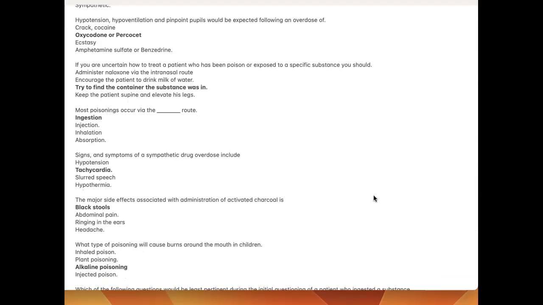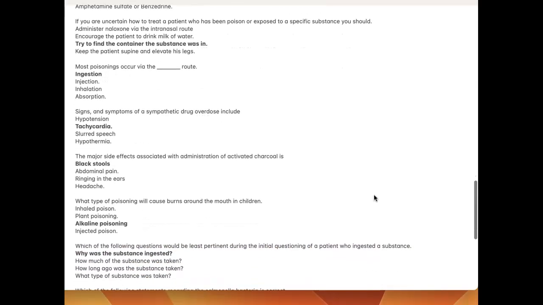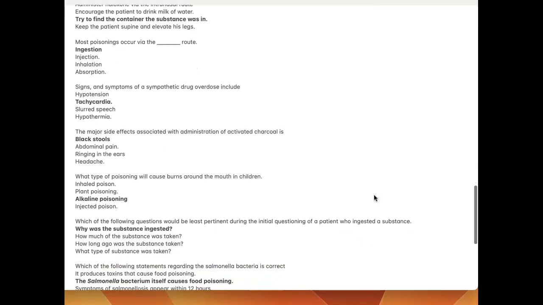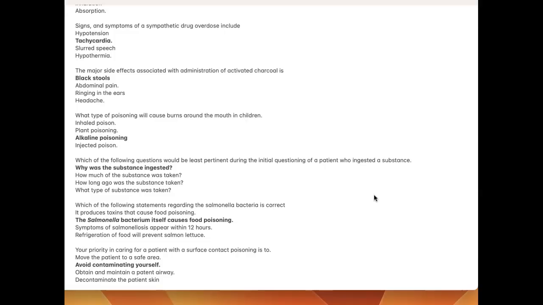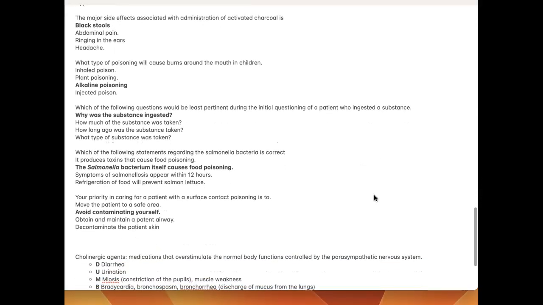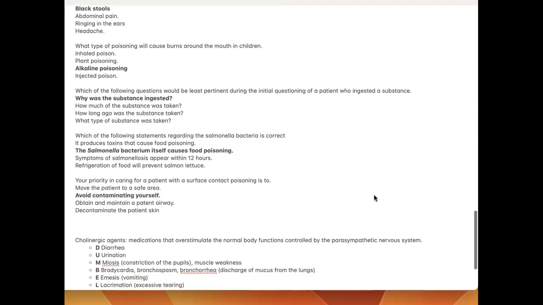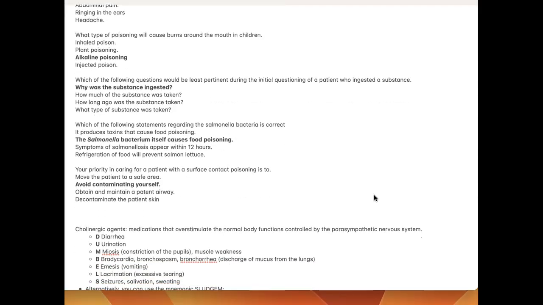Most poisonings occur in the blank route, ingestion. Signs and symptoms of a sympathomimetic drug overdose include tachycardia. The major side effect associated with administration of activated charcoal is black stools. What type of poisoning will cause burns around the mouth in children? Alkaline poisoning. Which of the following questions would be least pertinent during the initial questioning of a patient who ingested a substance? Why was the substance ingested?